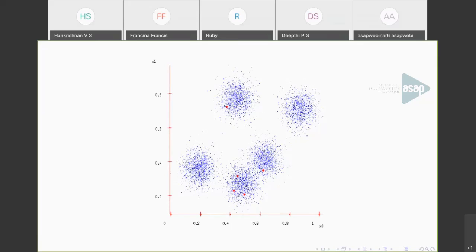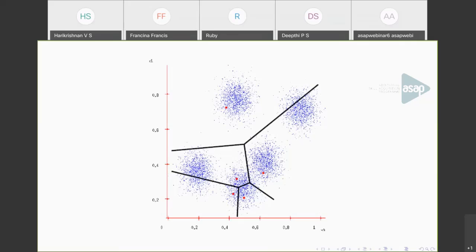I have chosen one from this one, 1 point here, and 3 points from this cluster. So initially, this is the first step. Initially pick any 5 points as initial centroids. So this is the first step. Now with this, you will get a partition like this.